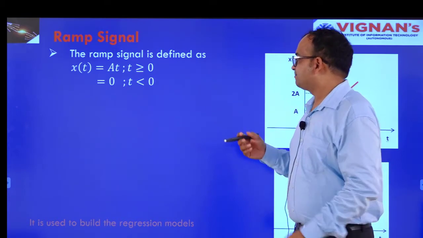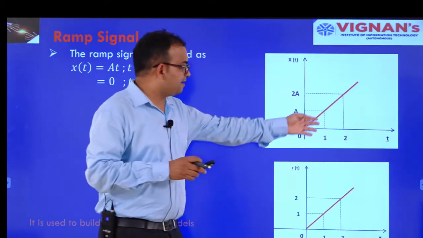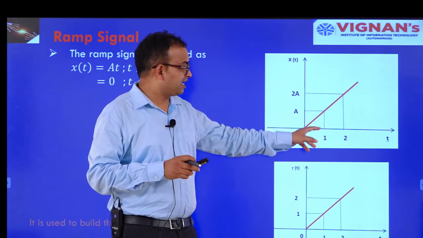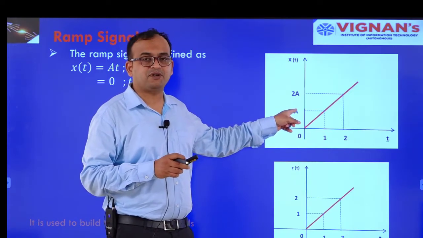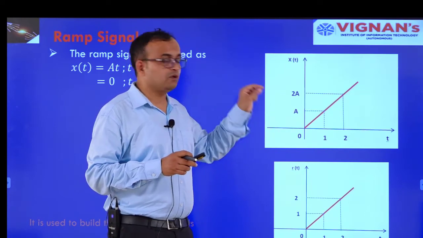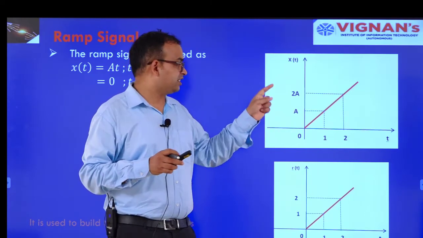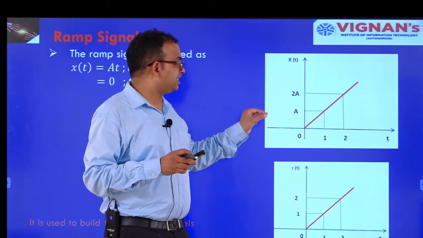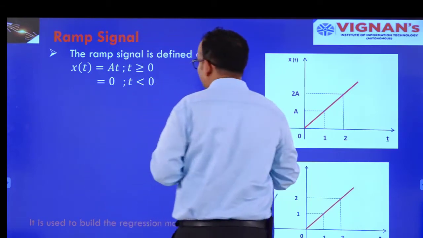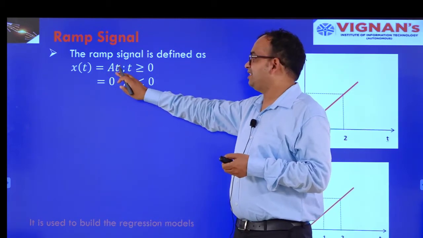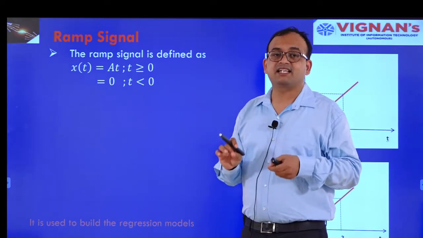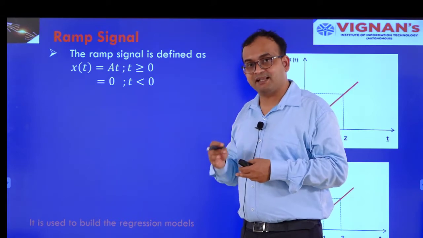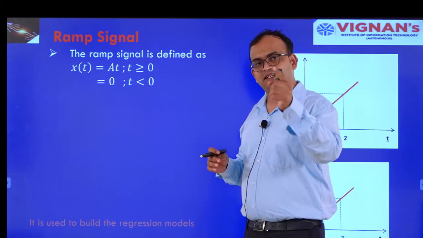So now what happens? In this case I have drawn like this: in the x-axis I have drawn 1, in the y-axis I have drawn a. So what is the slope? Y by x, right? So the slope is coming as a. So we can tell that this is a ramp signal with slope a, in the time domain. So this is the signal for the generalized ramp. If we go for the unit ramp signal, at that time the slope will be 1.